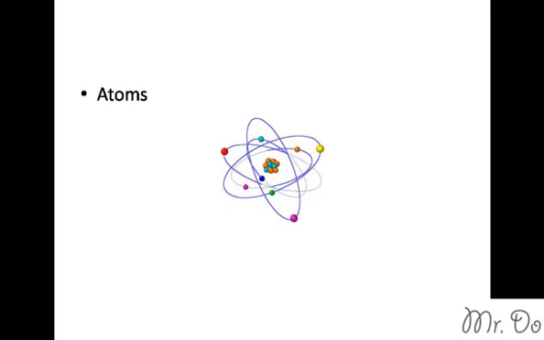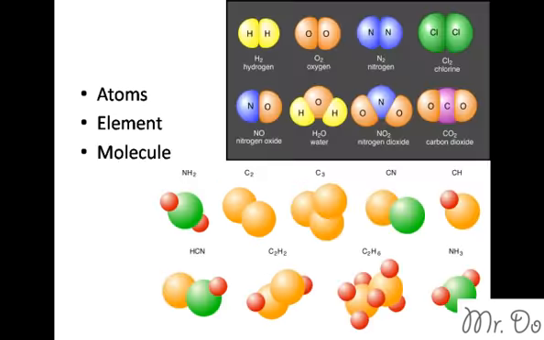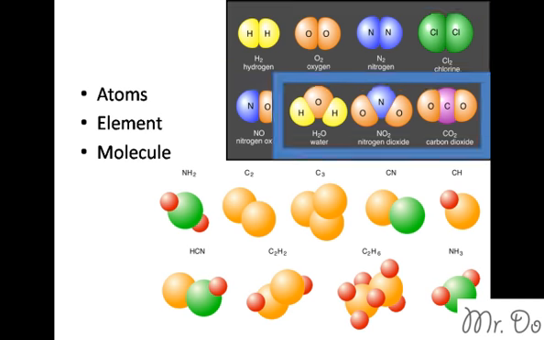First, atoms come in a variety called elements. Some examples include oxygen, hydrogen, carbon, and so on. When you have more than one atom, that's called a molecule. So in this top row, putting a bunch of atoms together, you have molecules. For the first top row, you have 2 atoms each. Down here, these molecules have at least 3 atoms.